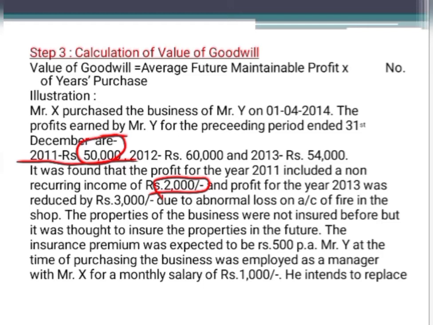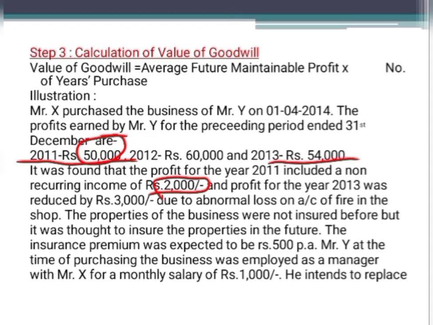Okay, then profit for the year 2013 was reduced by 3,000 due to abnormal loss on account of fire in the shop. What is the profit for the year 2013? It is 54,000. And in the year 2013, whenever they prepared the profit and loss account, they have debited one item, that is loss on account of fire to the extent of 3,000.